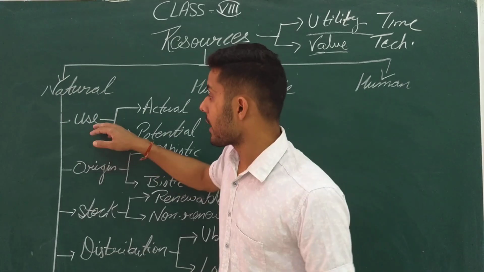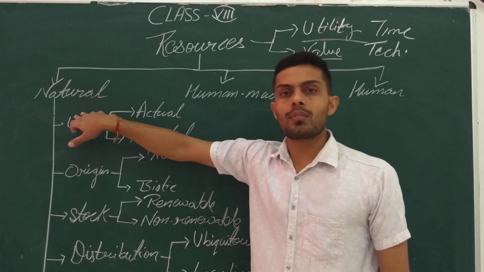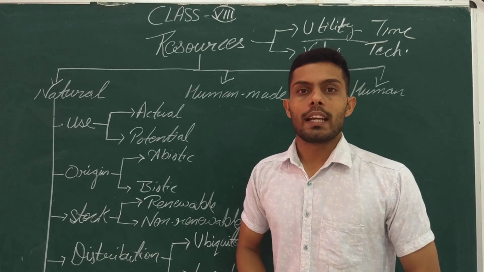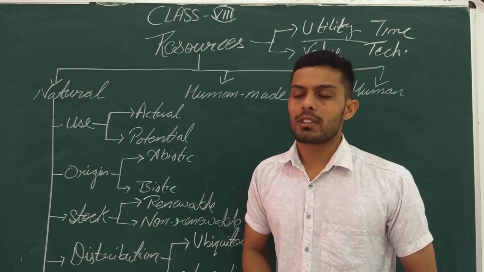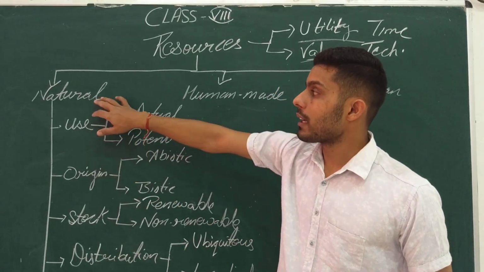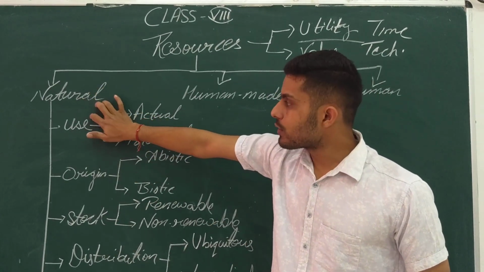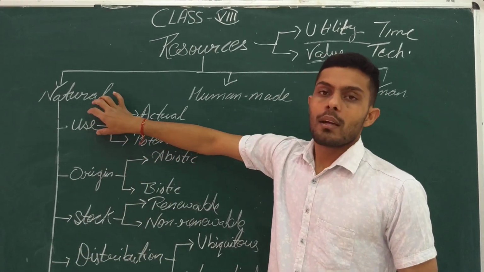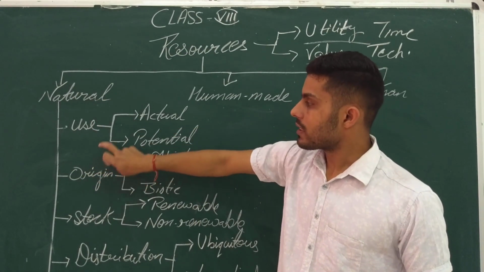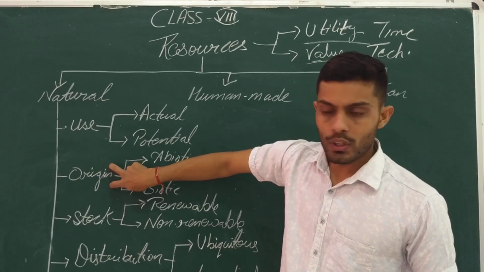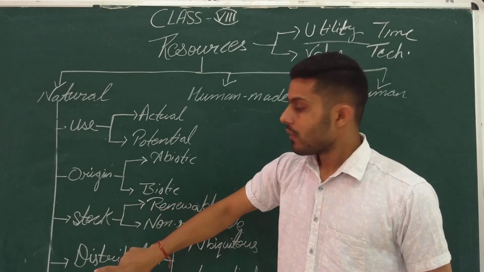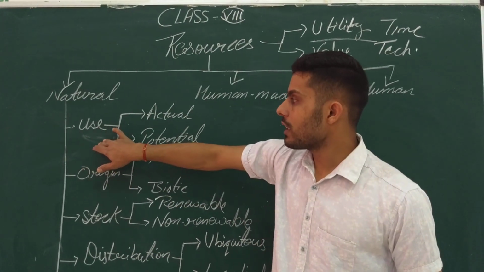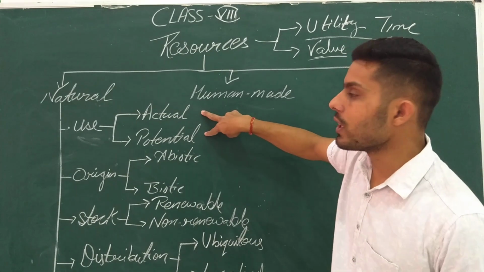So after that we come back to our first type of resource, that is natural resource. I told you that all those things which we receive from our nature without much modification have been termed as natural resources. Now natural resources have been classified into 4 different categories: first, on the basis of use and development; second, on the basis of origin; third, on the basis of stock; fourth, on the basis of distribution.